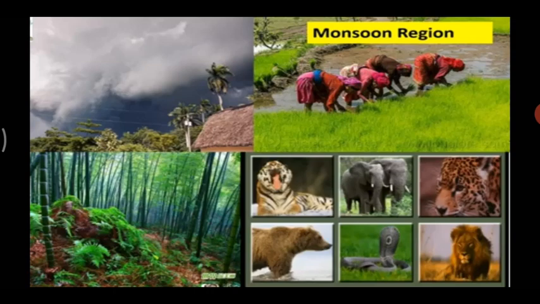And here you can see the houses, children. In the first picture, you can see the houses. It is a small hamlet. It is like a small hut. Okay, the houses are. And the main occupation of the people in the monsoon region. What is the main occupation in this monsoon region? You can see in the second picture it is agriculture. They grow crops.